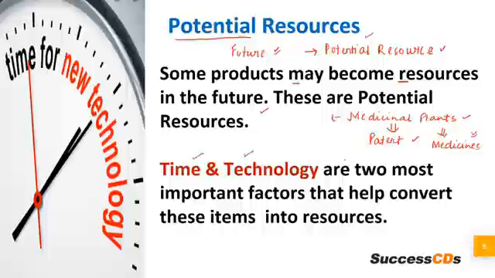Time and technology are two most important factors that help convert these items into resources. यहाँ पे मैं आपको example दूंगी इंटरनेट का. जब हमारे पास इंटरनेट नहीं था, so a lot of activities of the computers and the laptops could not be used. But as time passed, as we became modern and as the technology grew, what happened?